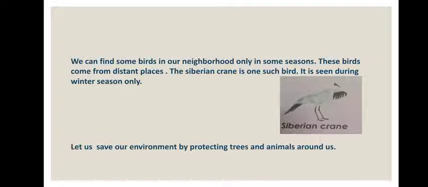We cannot see some birds in all the seasons, like the Siberian crane, a very rare bird. We can see this bird only in winter season. We need to save trees as well as animals and birds to save our environment.